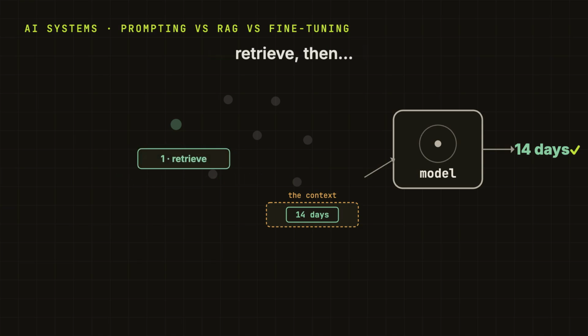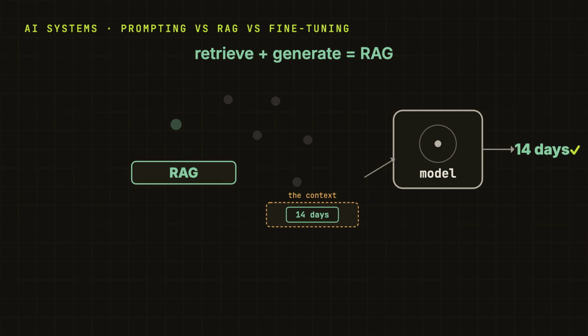Retrieve the right piece first, then generate the answer. Those two steps together have a name: RAG, Retrieval Augmented Generation. The name is a mouthful. The idea is just fetch the relevant bit, then answer. And fetch does not always mean this map of meaning, by the way. If the fact is an exact value sitting in a database, we just query the database. Retrieval is the general idea. Searching by meaning is one common way to do it.